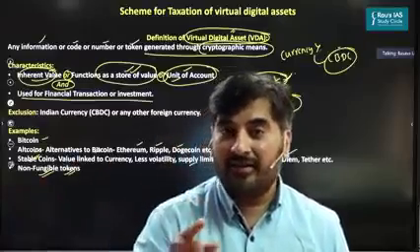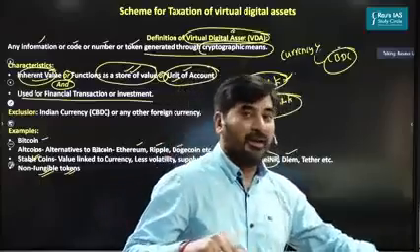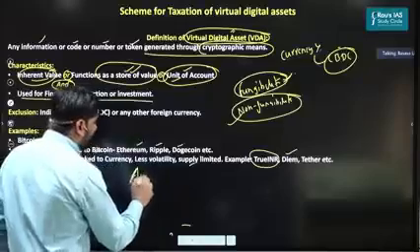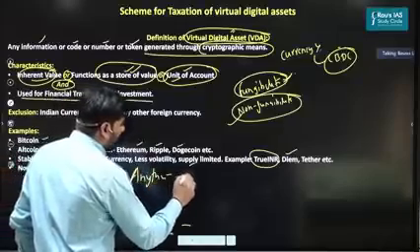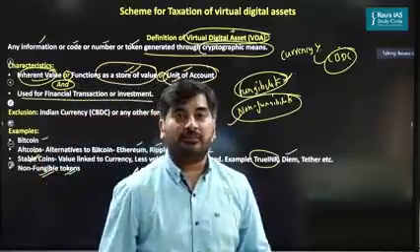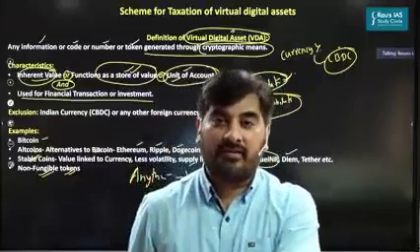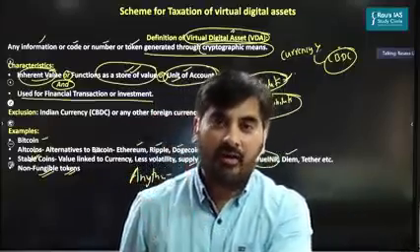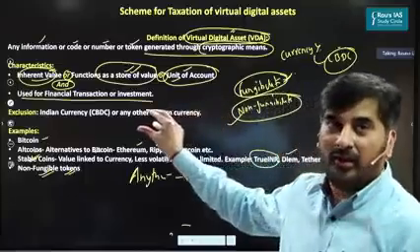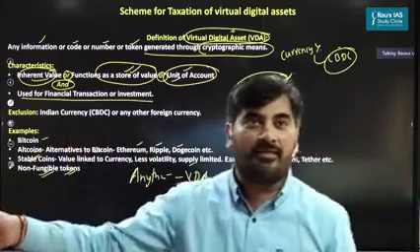And not just that, the government has inserted another clause in the Income Tax Act. The clause says that the government can declare anything in future as a virtual digital asset through a gazette notification. So in future, because of technological advancements, if you come across a certain crypto asset which does not fall into any of these characteristics or definitions, the government can on its own declare that so and so will be considered a virtual digital asset.